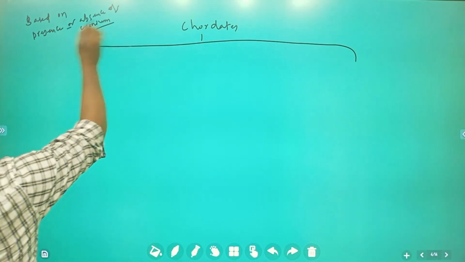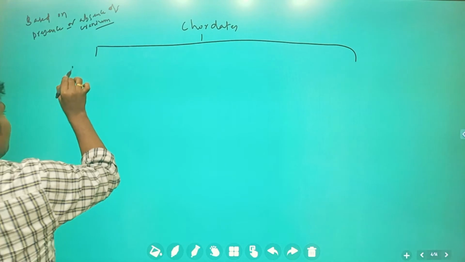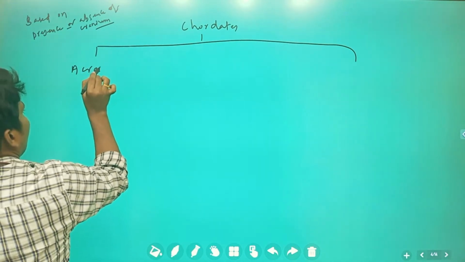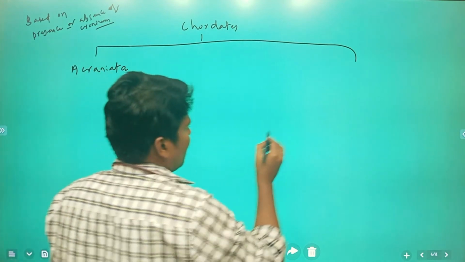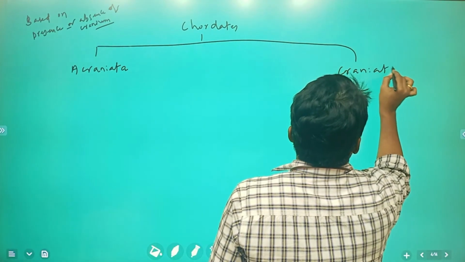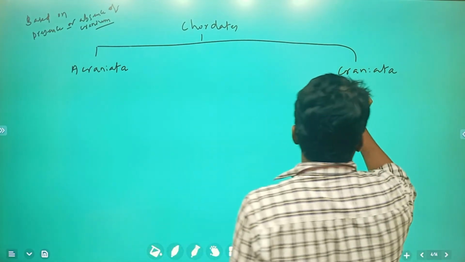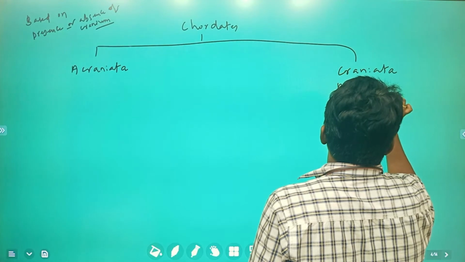So based on presence or absence of that brain box, chordates are differentiated into acraniata and craniata. Craniata: brain box present, cranium is present.